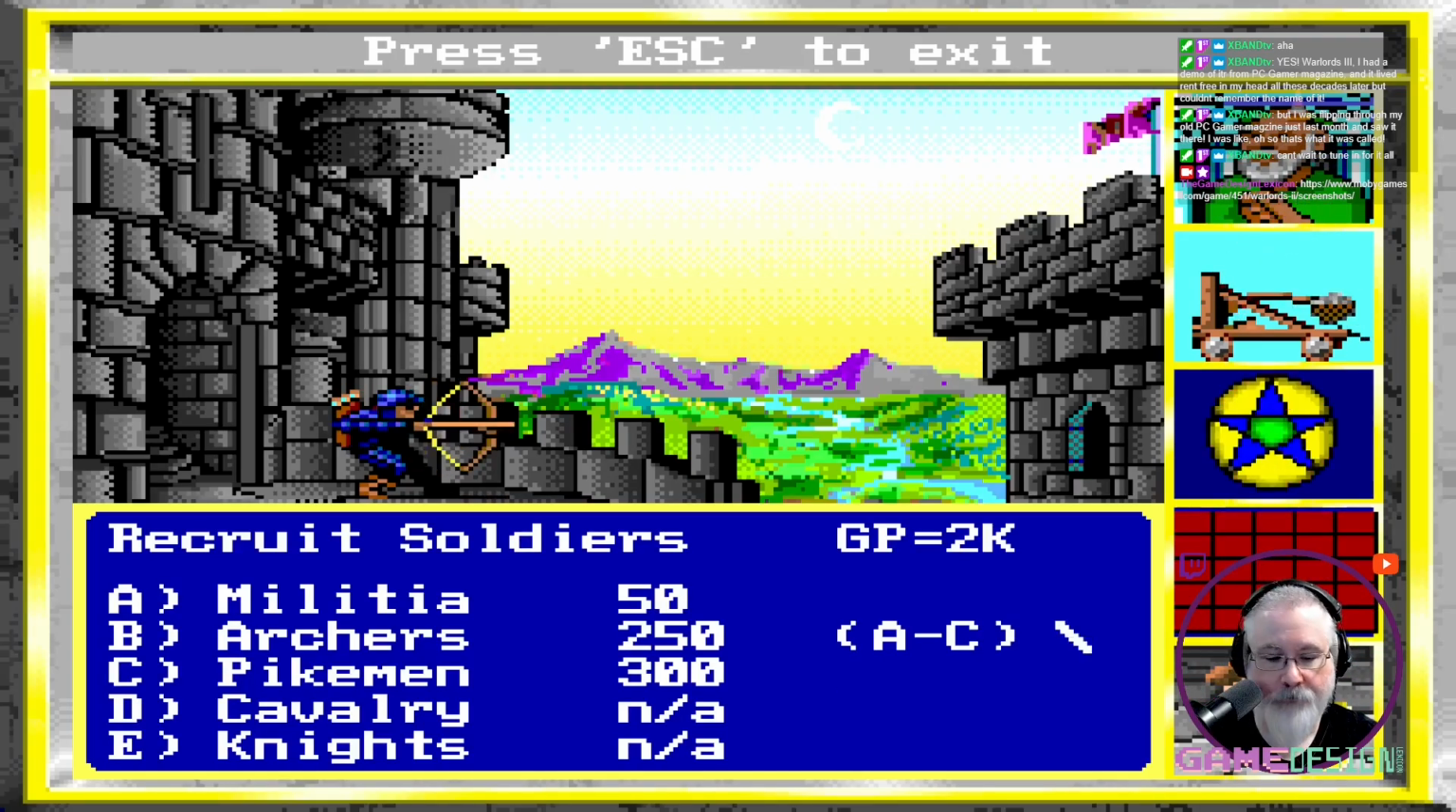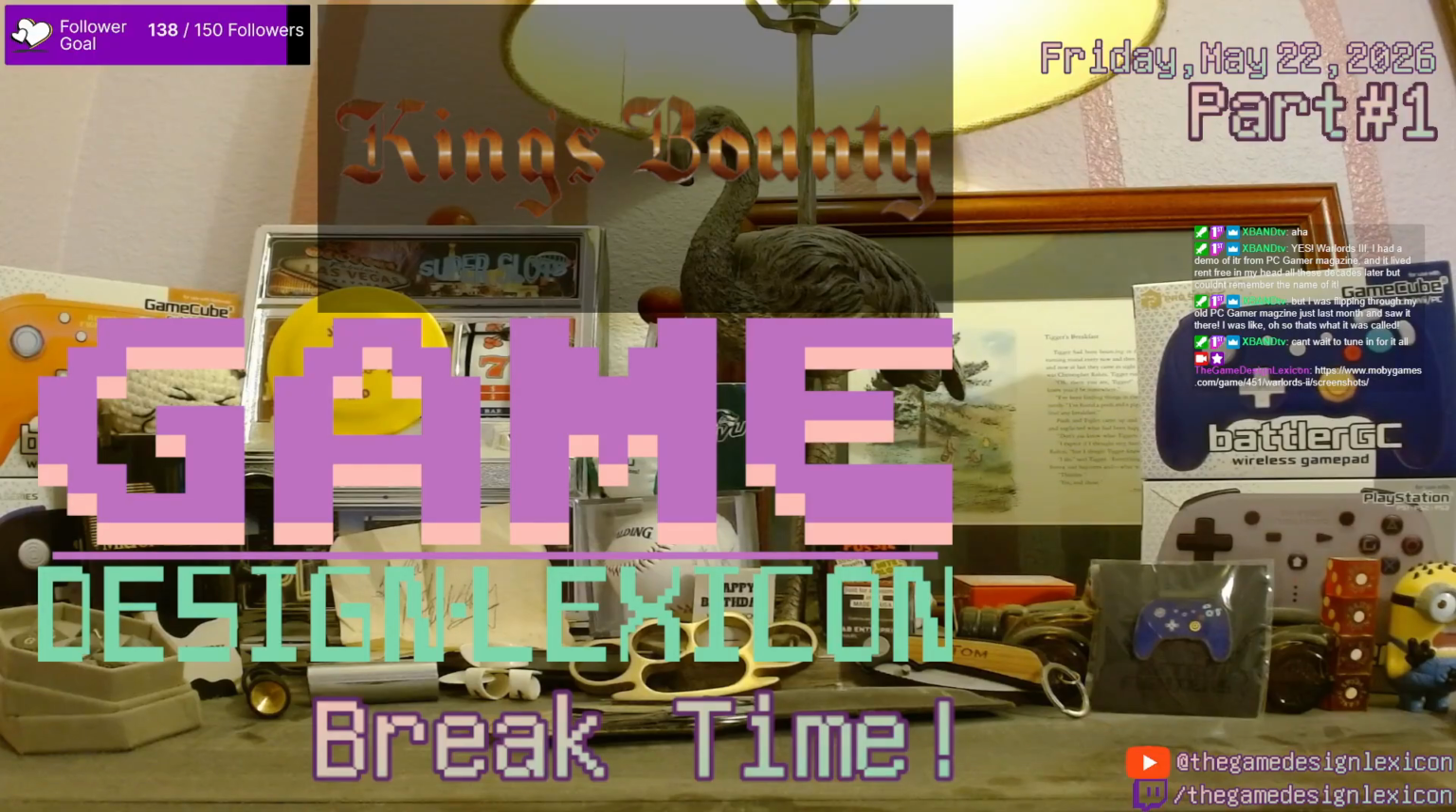1 pikeman. Can't get any archers. And I guess that's a break. I can get 38 militia, though. That's kind of nice. Anyway, I'm going to take a short break.